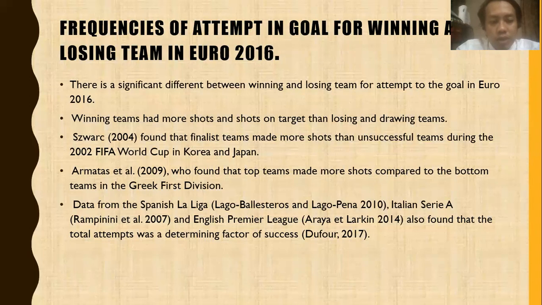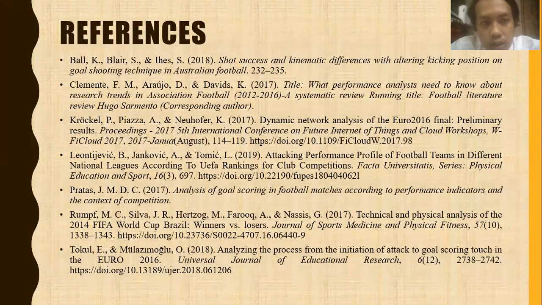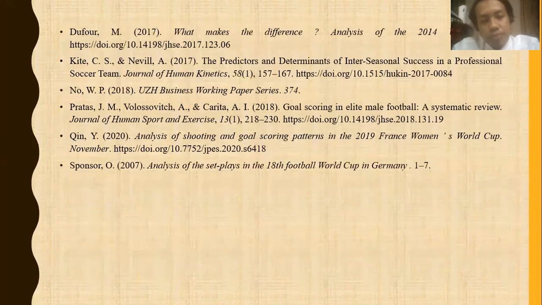And the last one is data from the Spanish La Liga, English Premier League and Italian Serie A, which also found that the total attempt was a determining factor of success. So you can say that teams that take more shots on target have more goal scoring opportunities than losing teams. So this is my reference.